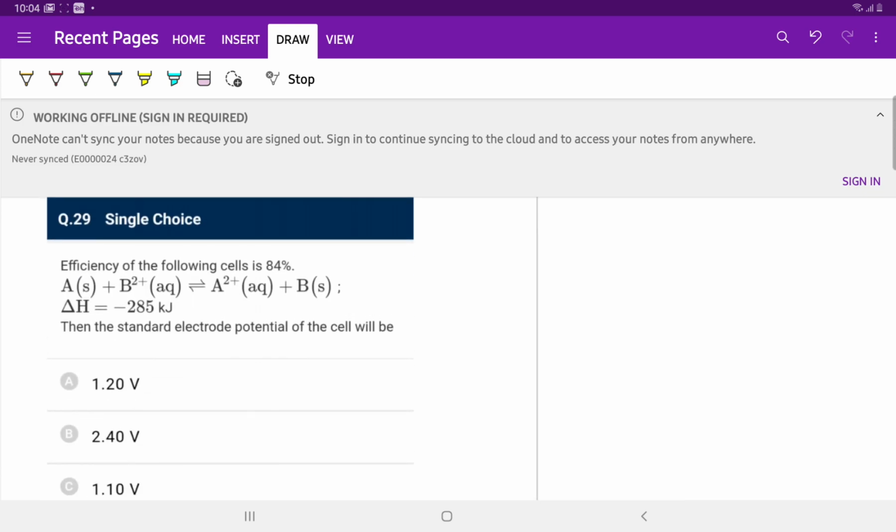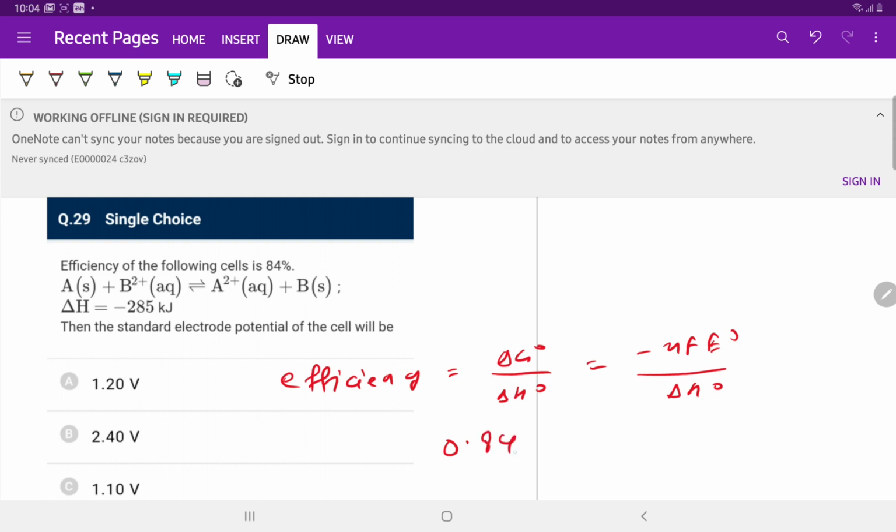Efficiency of the following cell is 84%. Then the standard electrode potential of the cell will be... Efficiency is equal to delta G naught divided by delta H naught, which is equal to minus nF E naught upon delta H naught. 0.84 is the efficiency, 84%, and n is the number of electrons transferred.